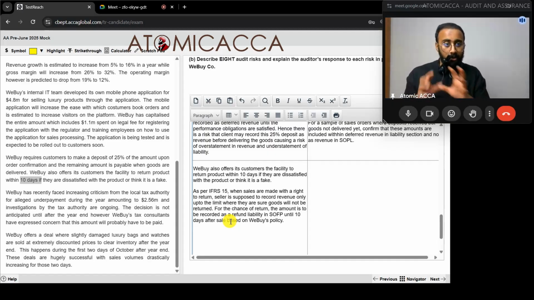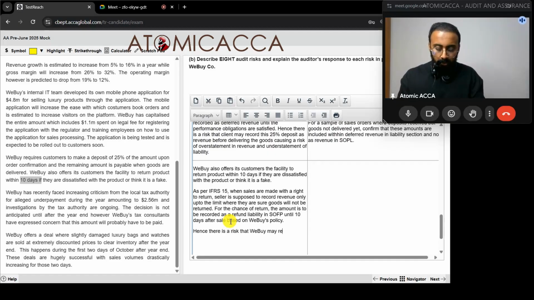So what is the risk over here? Now we have told about the accounting standard and what is to be done. Hence, there is a risk that VBI may record the entire amount as revenue without considering the refund liability, causing a risk of overstatement in revenue and understatement of liability.